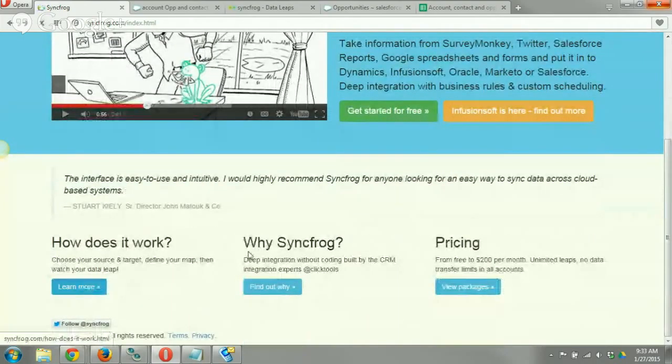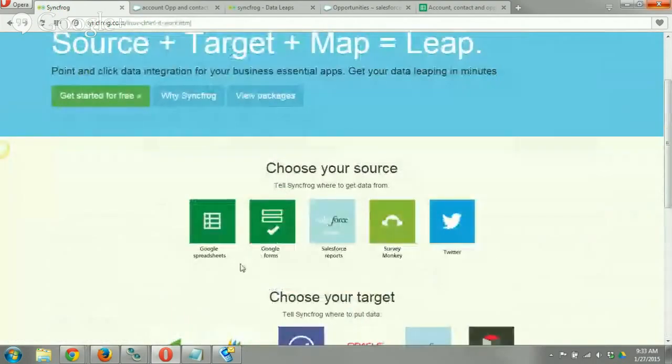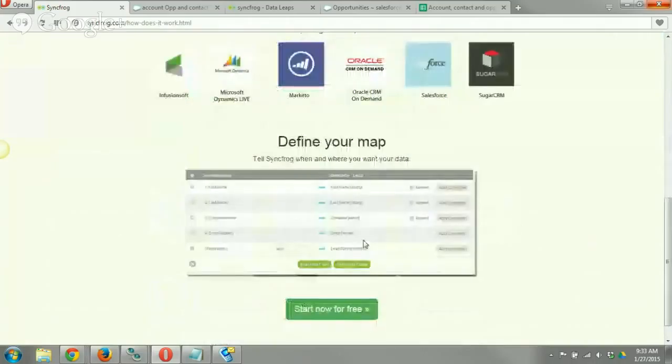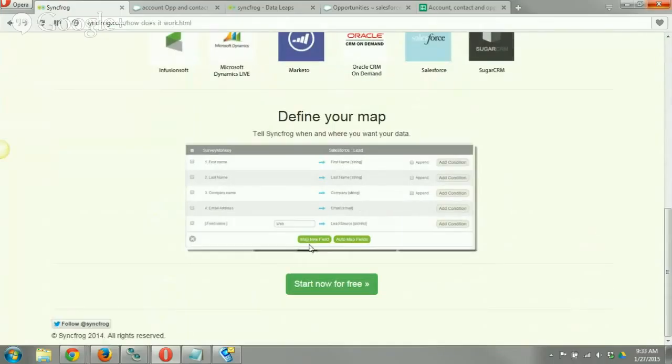Well, essentially, you choose your source, so it could be any of these sources plus a couple more now, including Litmos and Typeform, and then choose your target. So pick any of our connectors. Map your information from one field to another, and flip a switch, and it'll start moving that data over.